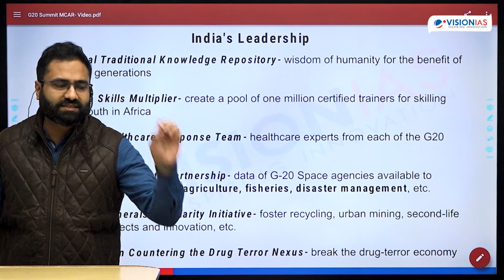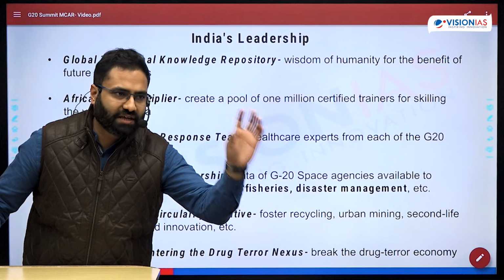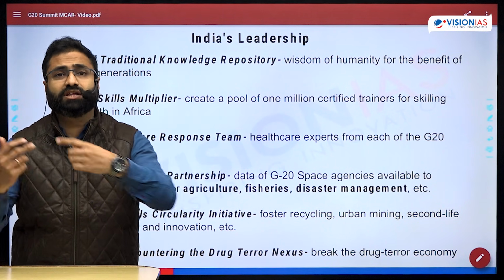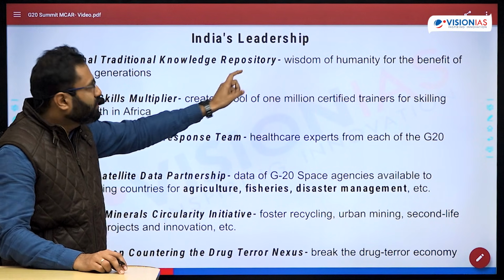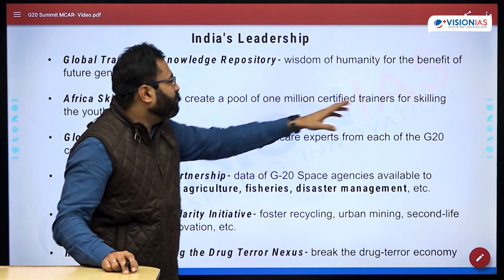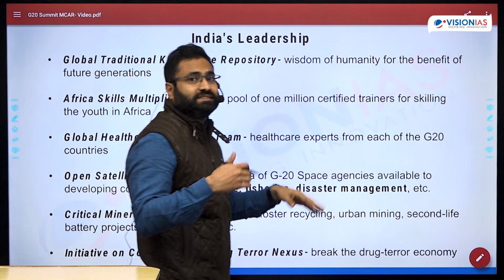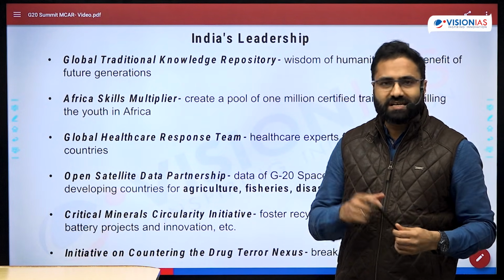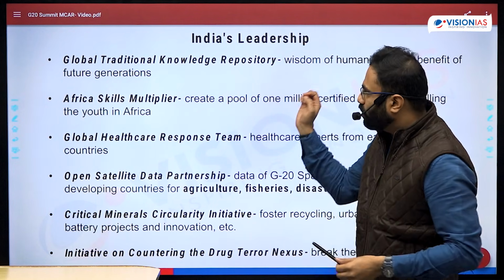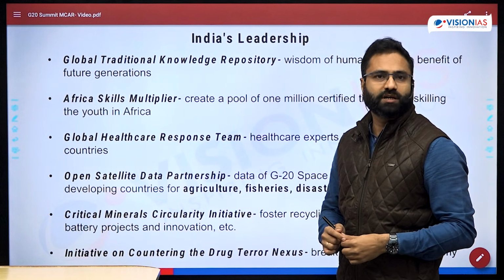That means utilizing the traditional knowledge, utilizing the knowledge of generations in order to make the future more sustainable. That's what is being talked about over here. So wisdom of humanity to benefit the future generations, curbing unsustainable practices, and improving the sustainability is the very important motto of this Global Traditional Knowledge Repository.